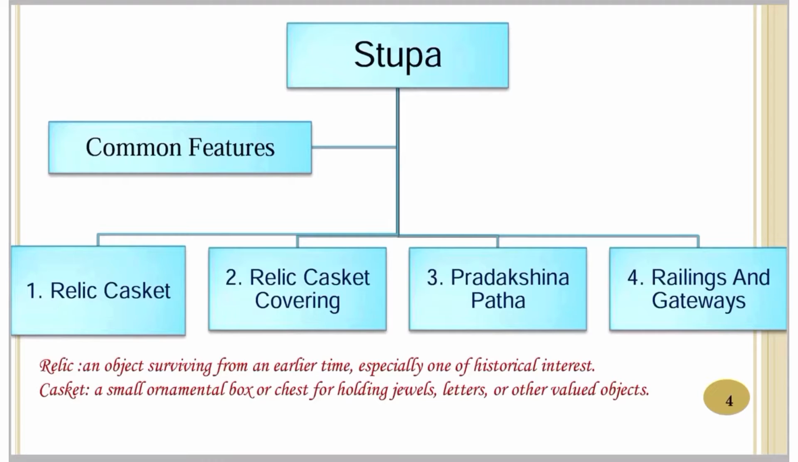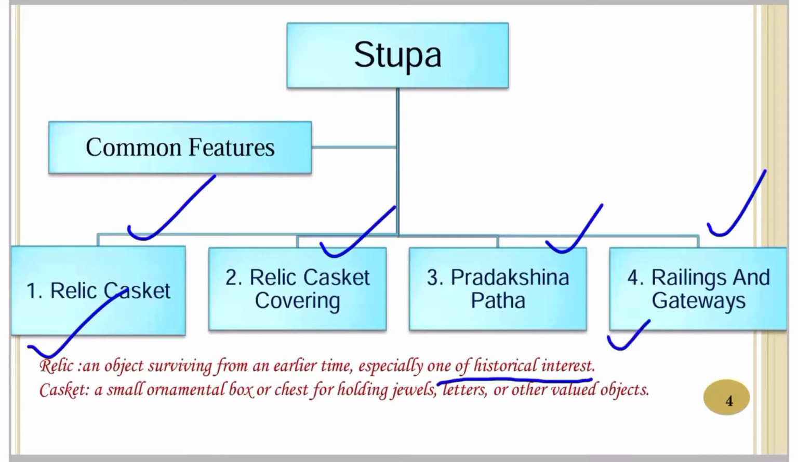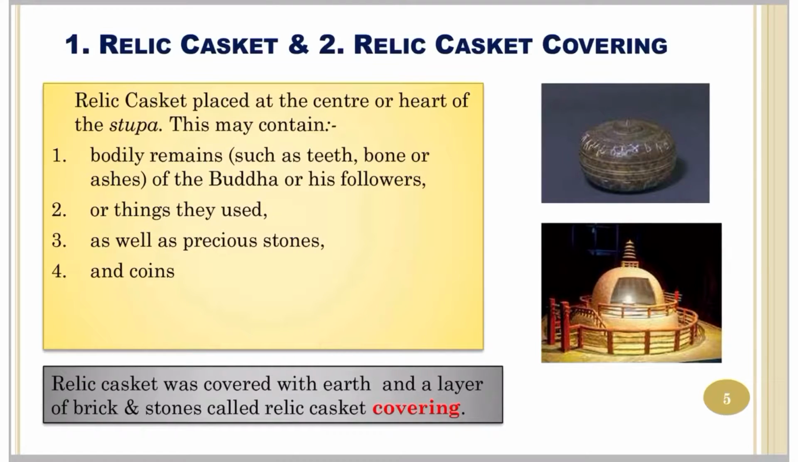Now friends, stupas have certain common features like relic casket, covering, pradakshina path, railings and gateways. Now first you should know the meaning of relic. It is an object surviving from an earlier time, especially one of historical interest. Okay. And what is a casket? It is a small ornamental box for holding jewels, letters or other valuable items. Hence, a relic casket is a small box placed at the center or heart of the stupa. This may contain bodily remains such as teeth, bone or ashes of the Buddha or his followers, or the things they used, as well as precious stones and coins.